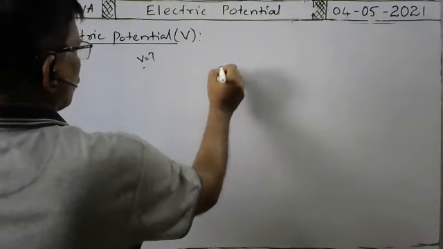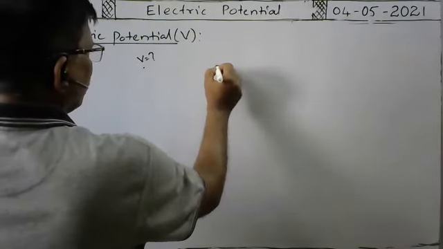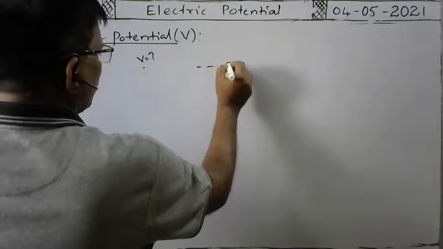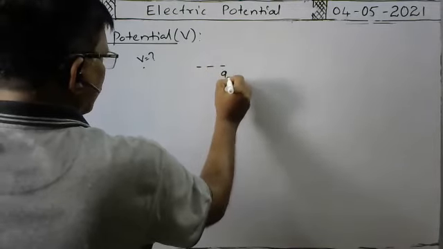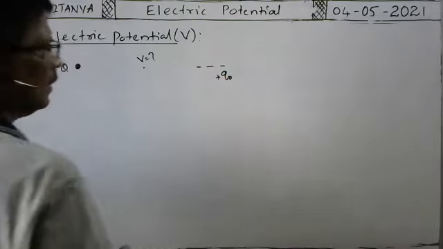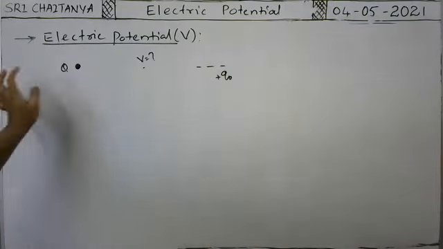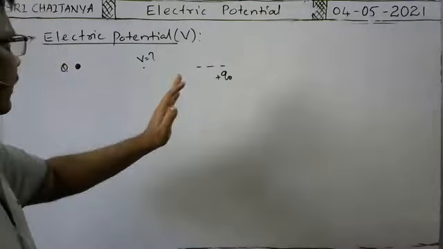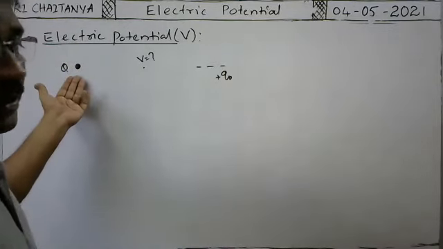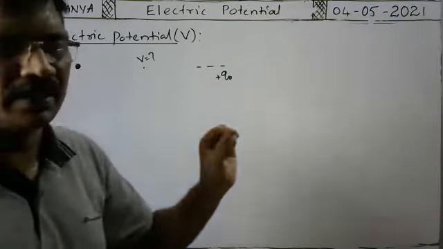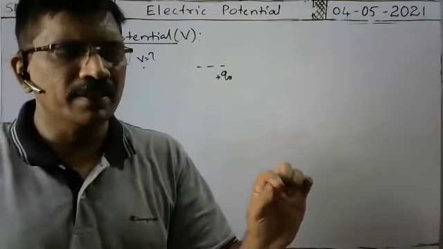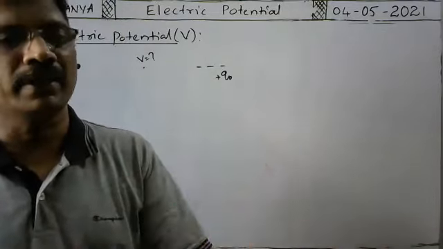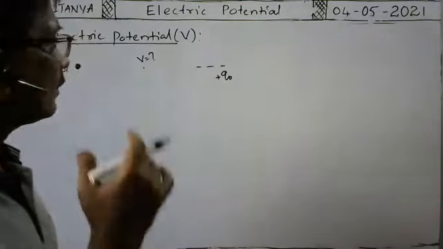So first we have to find the amount of external work done in bringing a Q0 positive test charge. A test charge is a point charge, so the charge on the other body will not change or be influenced.